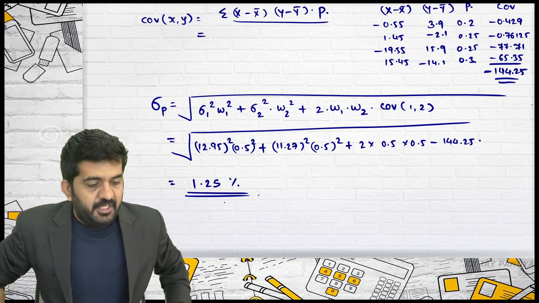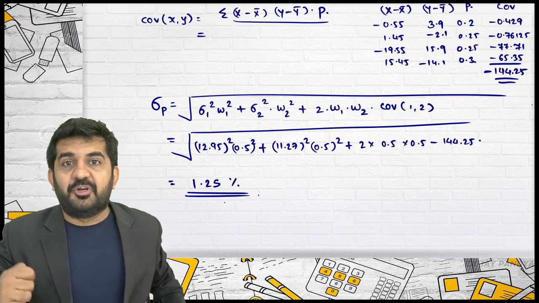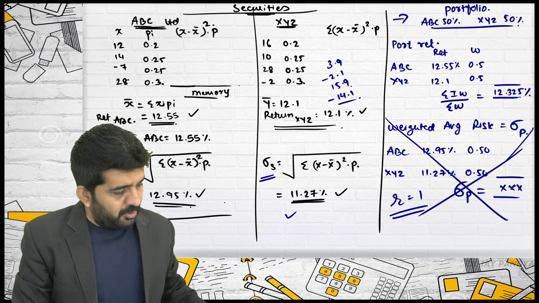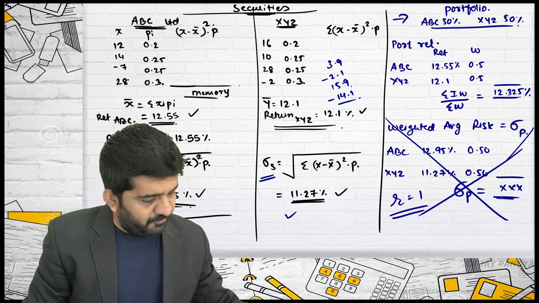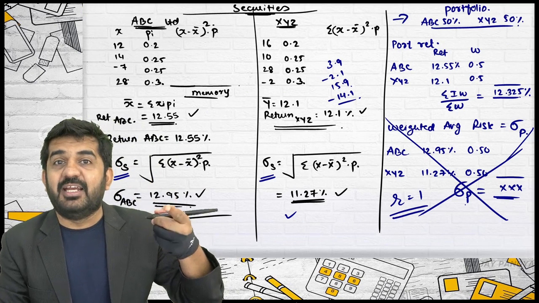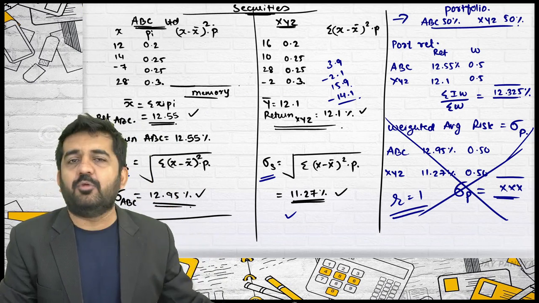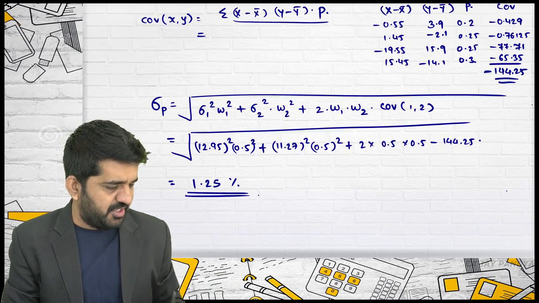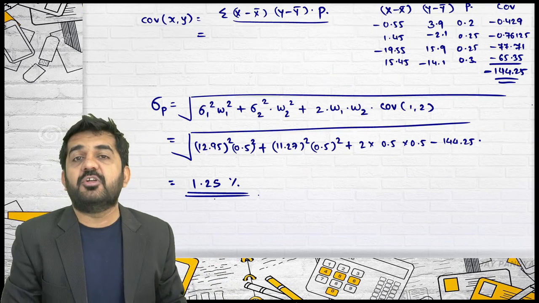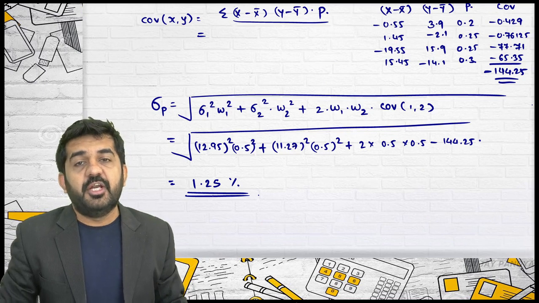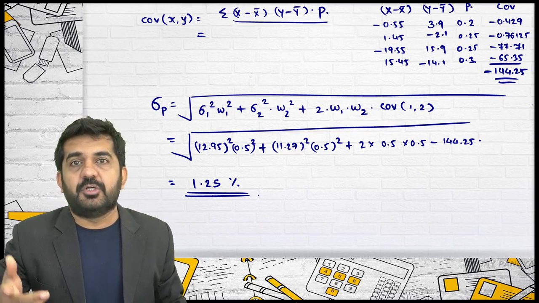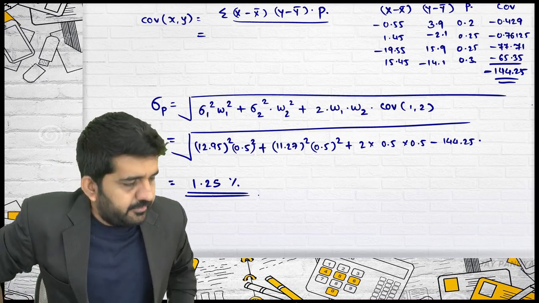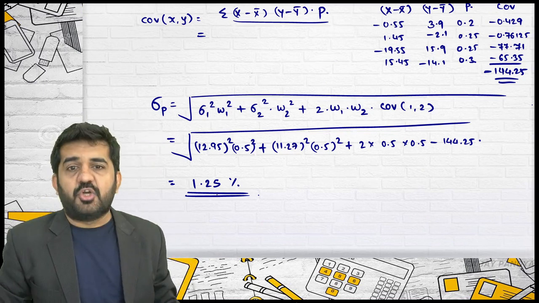That's all. See how much risk reduction through diversification has happened. What was the risk of the portfolio over here? If you calculate it, it will be between 11 and 12. That's correct. We have not calculated it because we should not calculate. We should always consider risk reduction through diversification. And here, after risk reduction through diversification, it is 1.25% if both are in 50-50 percentage. Is it correct? This is the risk of the portfolio.